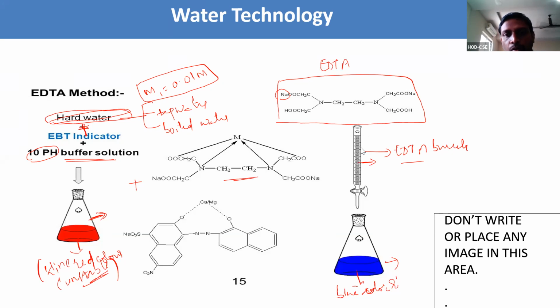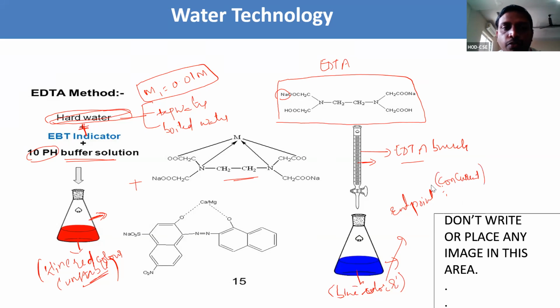As we are adding EDTA to this wine red color complex, the unstable complex turns to the blue color. That is nothing but the end point. Like this, we need to do it 2 or 3 times. At least 2 values should be concurrent, meaning similar values we need to get.